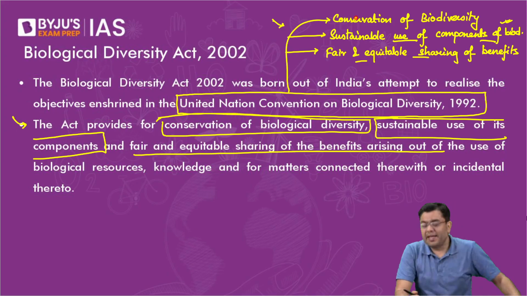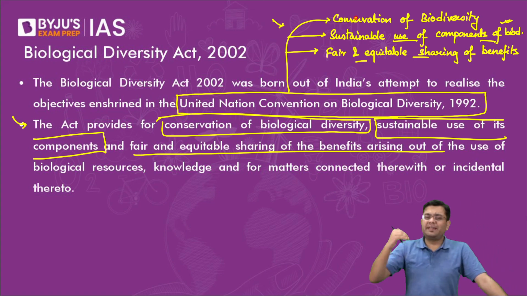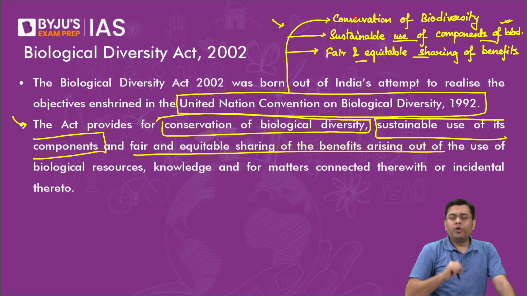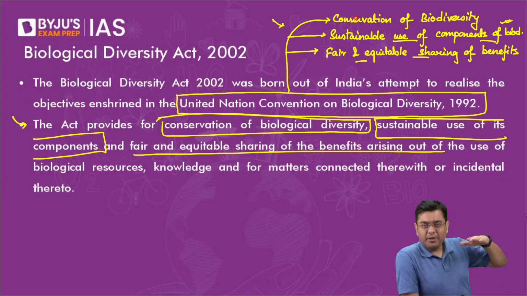Now, what this did basically was it allowed for the establishment of biodiversity committees at the district level, at the state level, and at the national level: the National Biodiversity Authority, State Biodiversity Authority, and Biodiversity Management Committees at the district level.